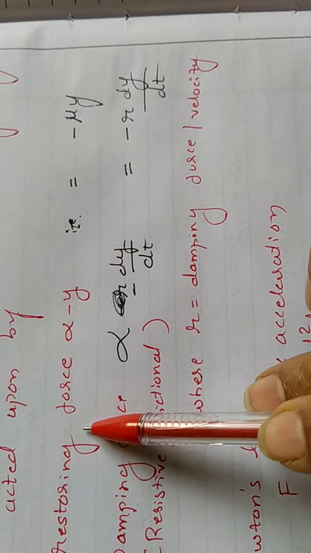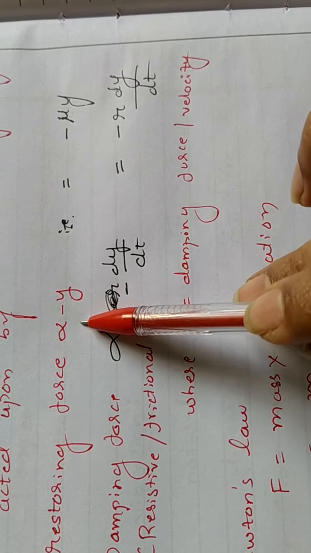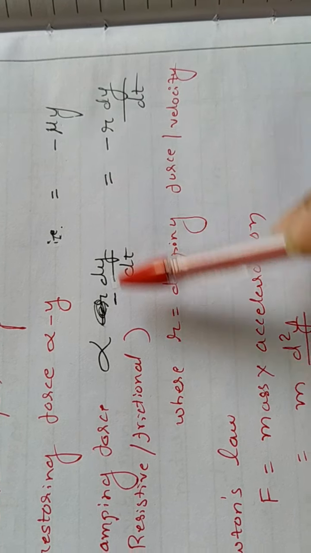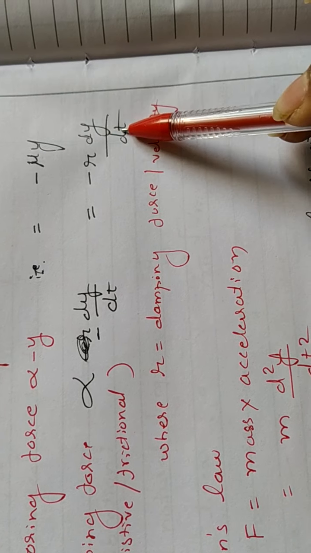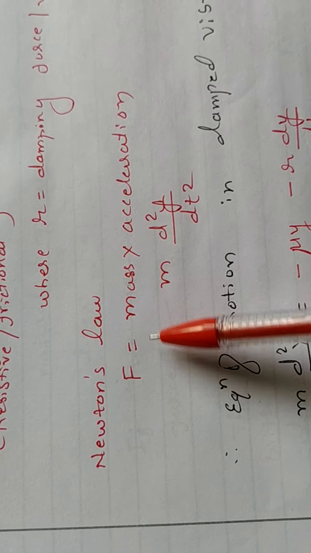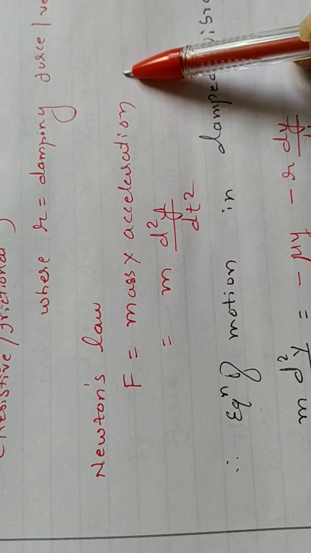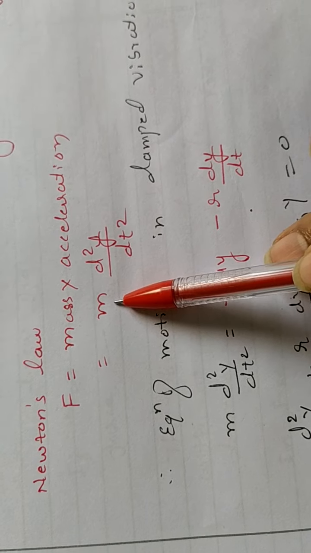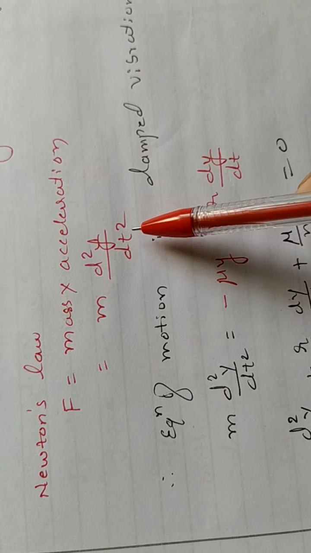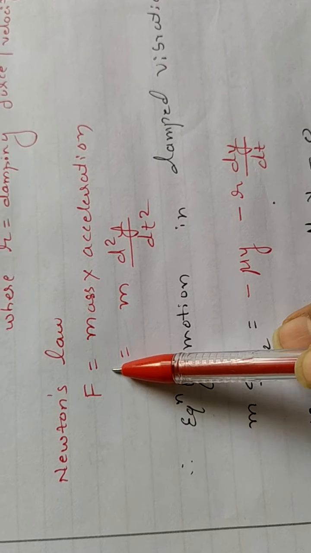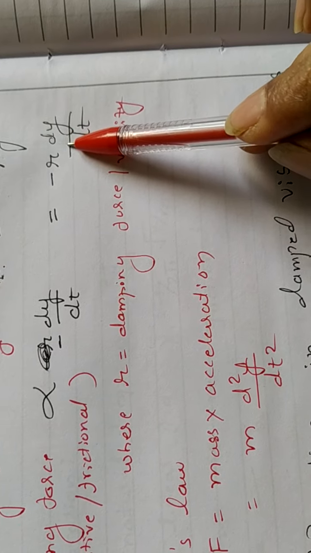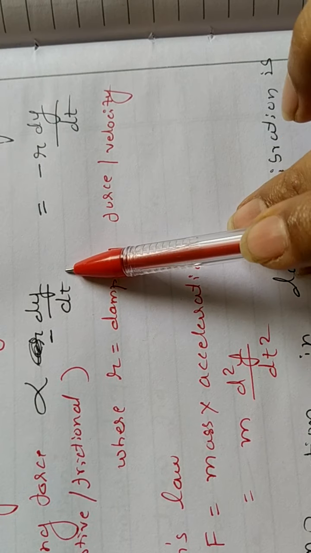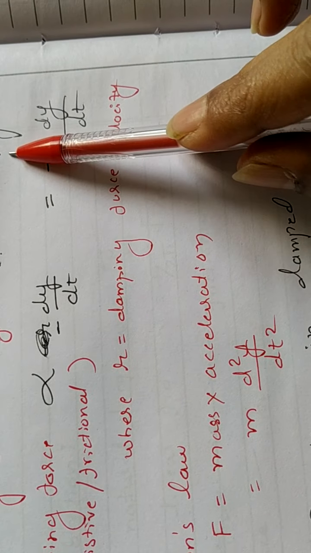Okay, so these are the two forces acting on the body. One is the restoring force, given by minus mu y. The other is the damping or frictional force, given by minus r dy by dt, where dy by dt is the velocity. Now, according to Newton's law, F is equal to ma, mass into acceleration. If y is the displacement, what is the acceleration? It is d square y by dt square, so m d square y by dt square is the force responsible for vibration. The other two forces, the resistive force and the restoring force, bring the body to the equilibrium position.